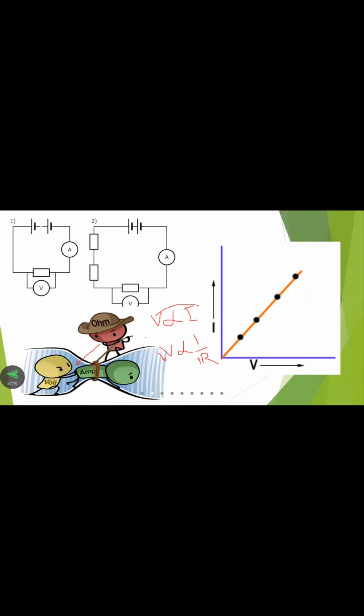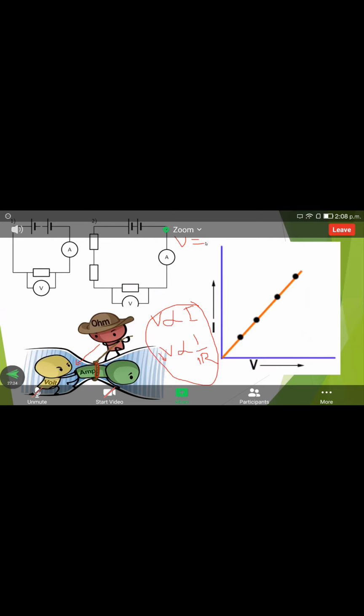So from these two relationships, we can draw a simple formula. V is equal to I by R. So this is the Ohm's law formula. V is equal to I into R, another formula. R is equal to V by I, another formula. So if we draw the graph, simply we are connecting a battery.